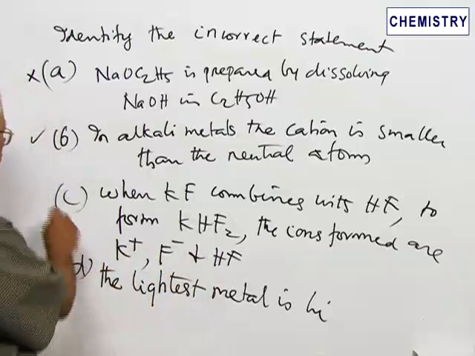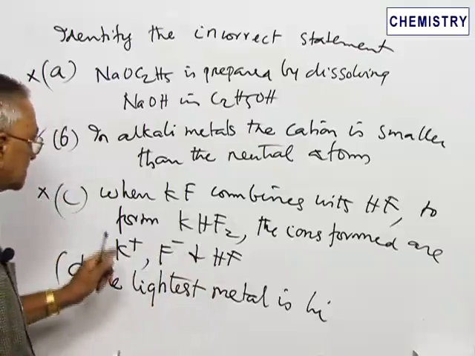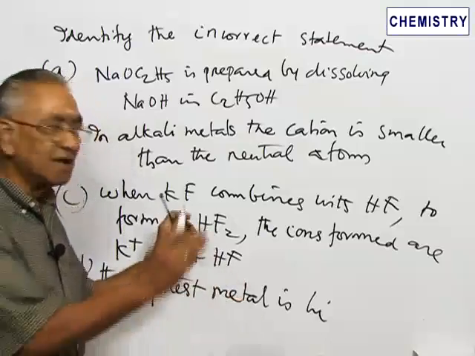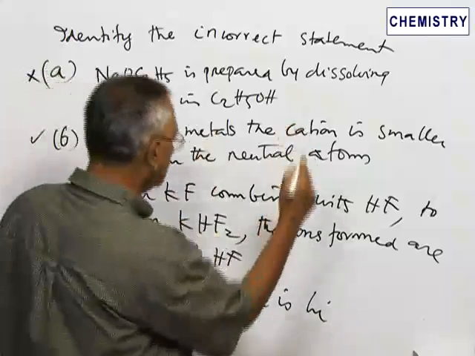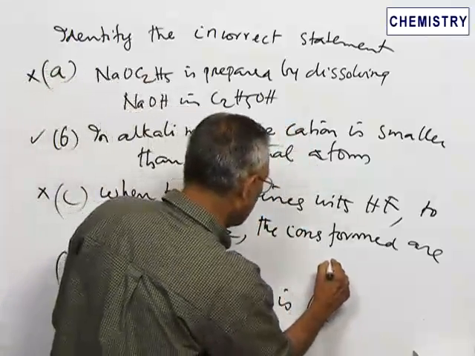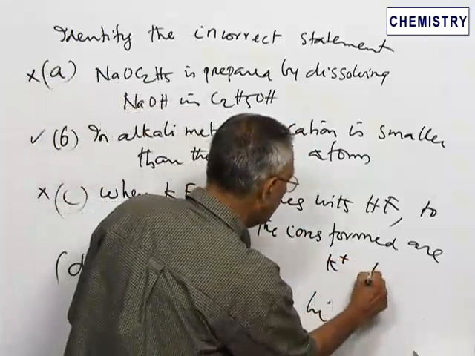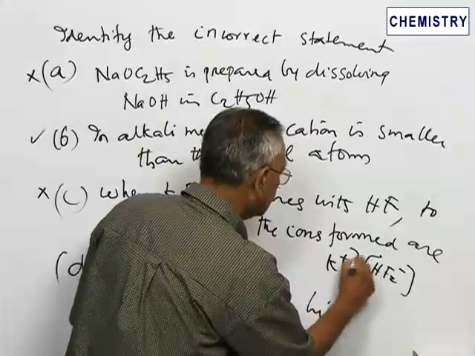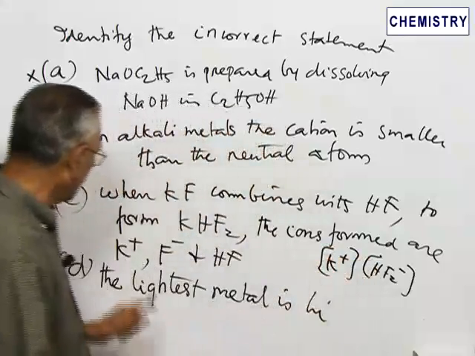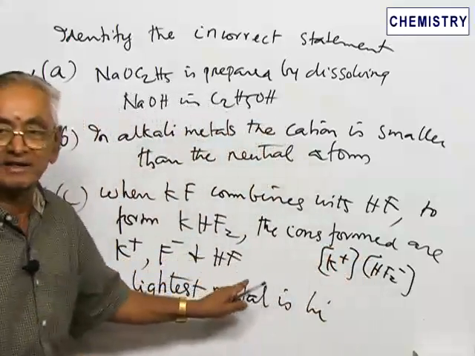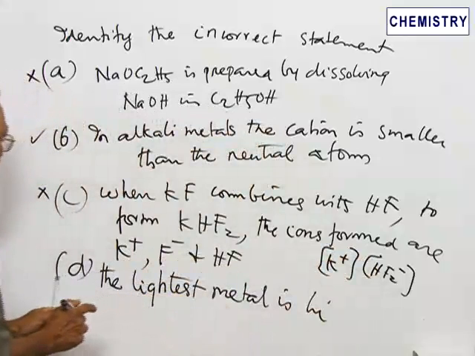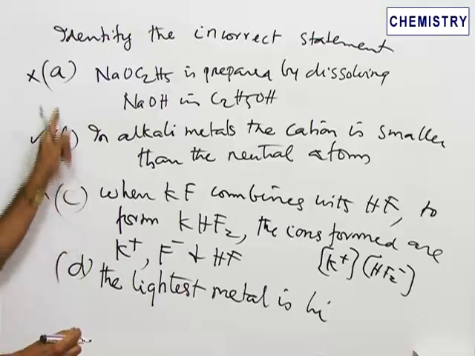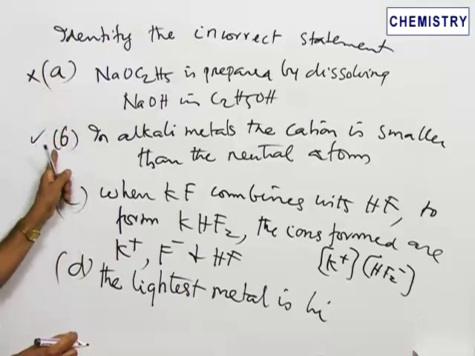This is not a correct statement, because the ions that are formed are K plus and HF2 minus. These are the ionic species that are formed, and not K plus, F minus and HF. Therefore, this statement is not correct. So out of the 3, A and C are not correct and B is the correct one.